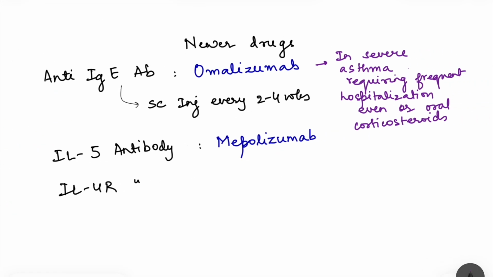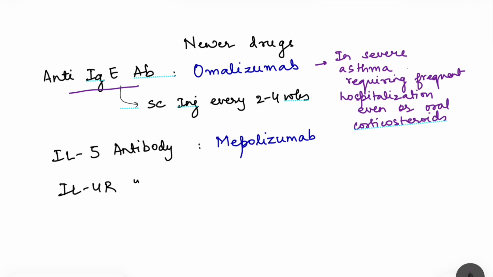Okay. Moving on to the newer drugs. We have some newer drugs, that is, the anti-IgE antibody, which is omalizumab. This can be used in severe asthma which is not controlled even with a high dose of inhaled corticosteroid. This immunoglobulin E monoclonal antibody can be given by subcutaneous injection every 2 to 4 weeks. And then we have the interleukin 5 antibody, that is mepolizumab. Then we have the interleukin 4 receptor antibody. Actually, this receptor is common for interleukin 4 as well as interleukin 5 receptor has this subunit. So there is that antibody as well. So these are the various newer drugs, right?